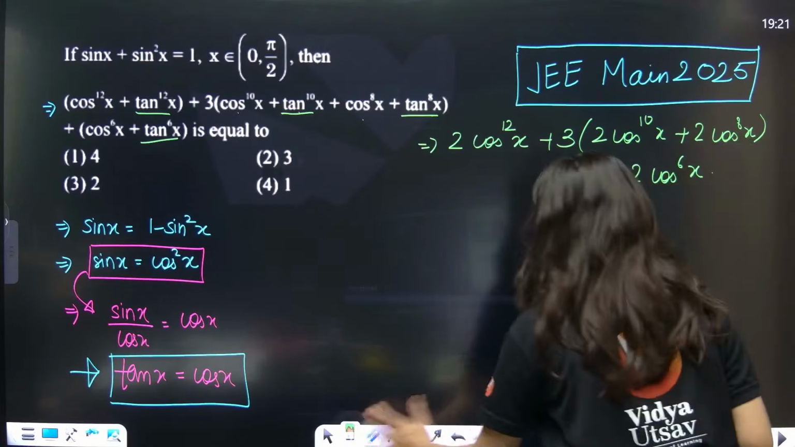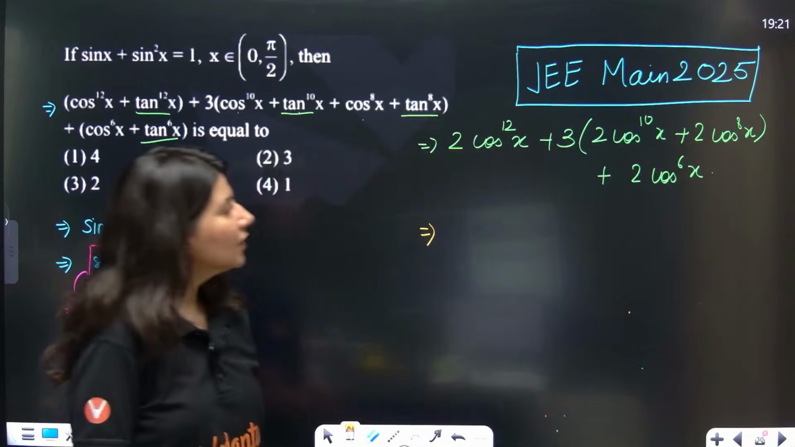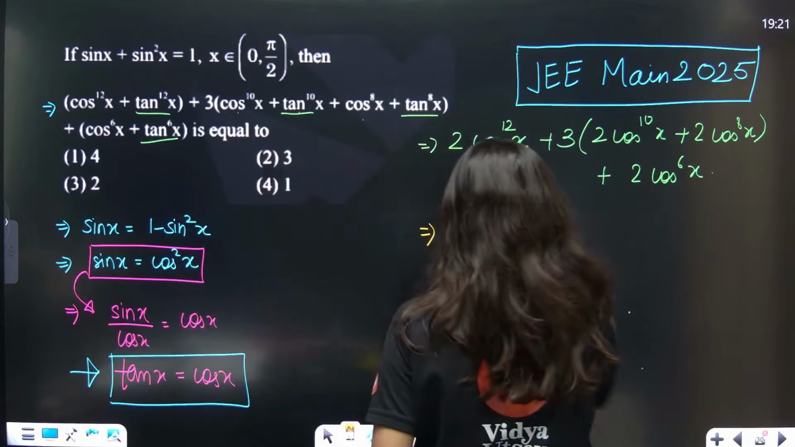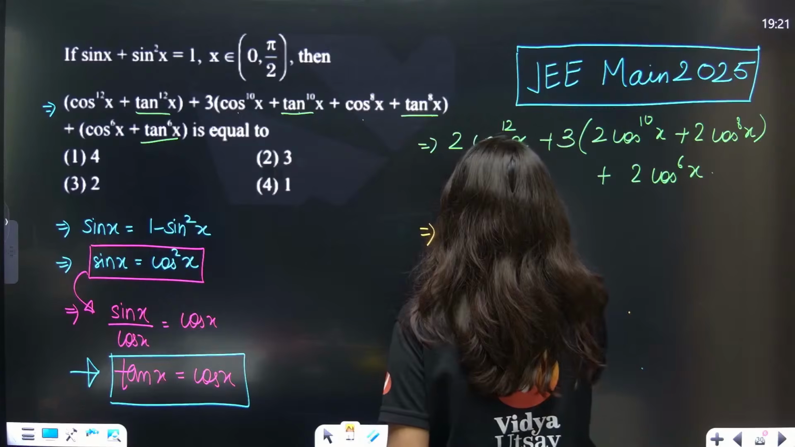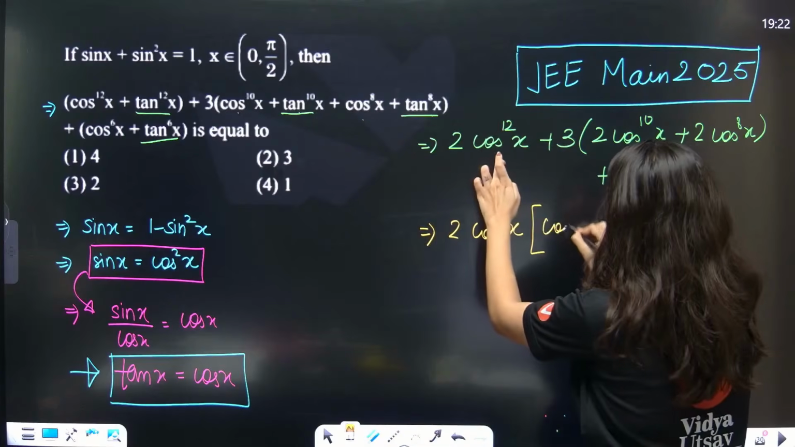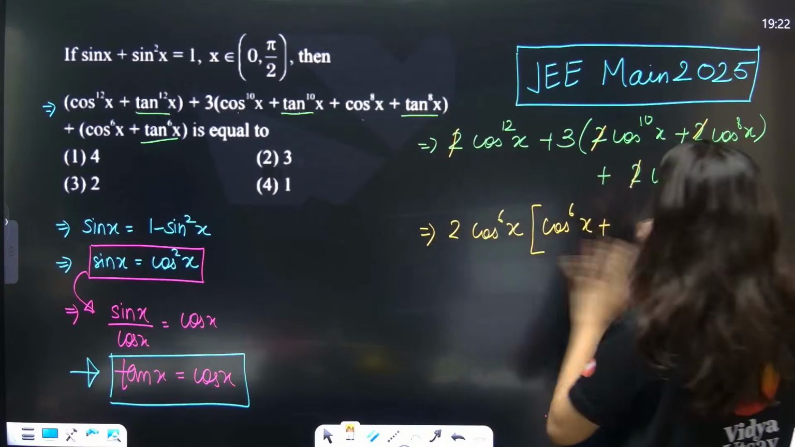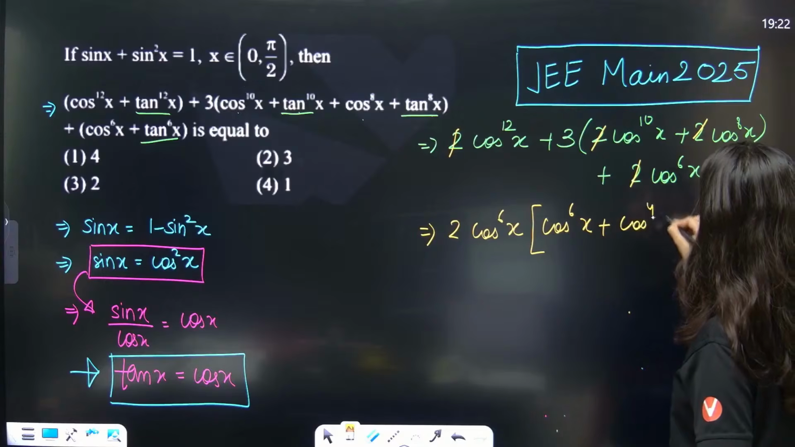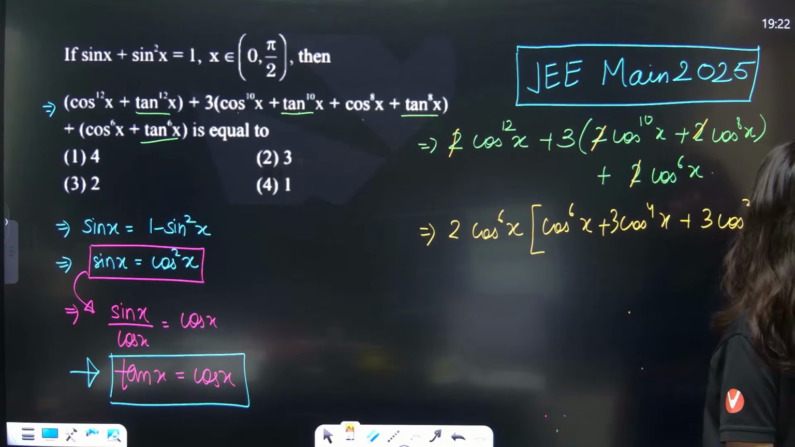Everybody getting it now? I can take 2 common. Can I take 2 common? In fact, I can take cos power 6 common. So 2 cos power 6x. It will be cos power 6x plus, the 2 is already gone, right? If you see, all 2 are gone. 2 cos power 6x, then this is cos power 4x, 3 is there, plus 3 times cos power 2x plus 1.